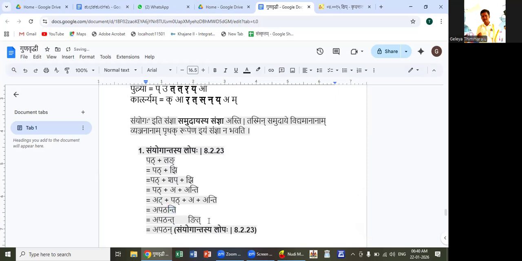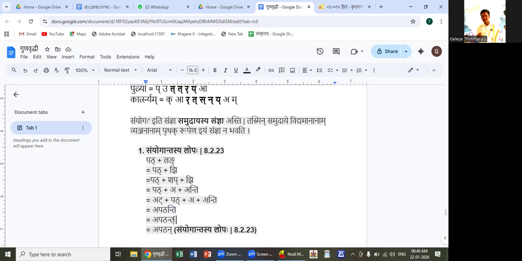Nit lakaras means those which end with nakara: lang, ashirling and vidiling, ling and lung and lrung. In all these lakaras, nakara is it, so these are called nit lakaras. In nit lakaras, if ikara is present at the end of the form, that gets deleted. So we get apatant.